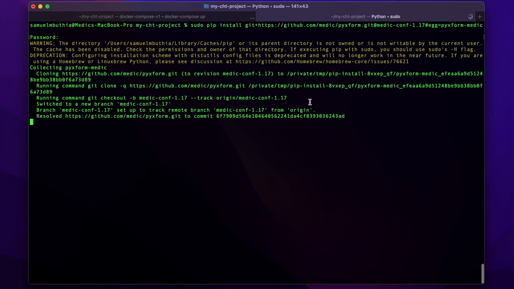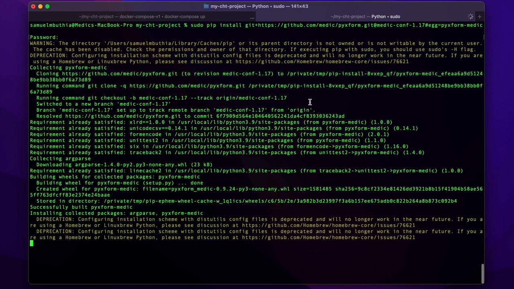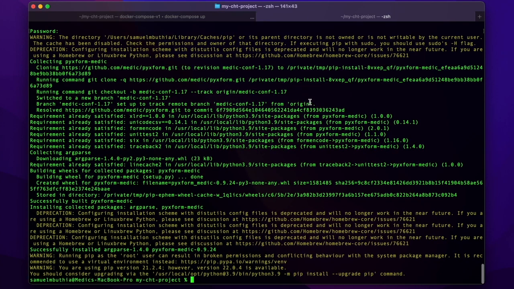You can check the documentation or the notes that are provided to get all the commands you need, depending on the operating system that you're using.